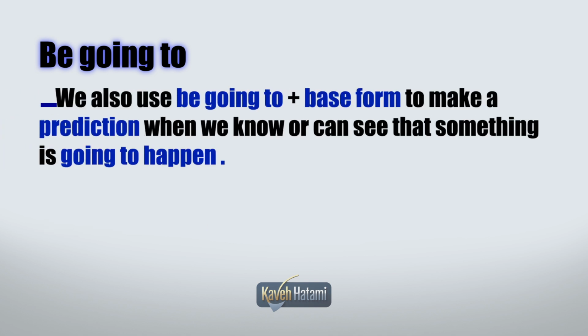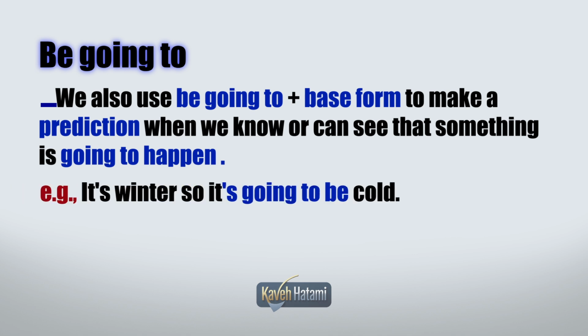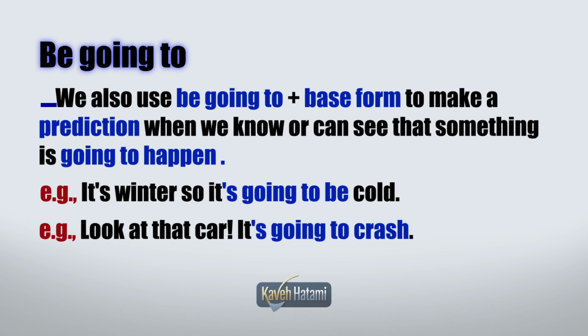We also use be going to plus base form to make a prediction when we know or can see that something is going to happen. For example, it's winter, so it's going to be cold. Look at that car, it's going to crash.